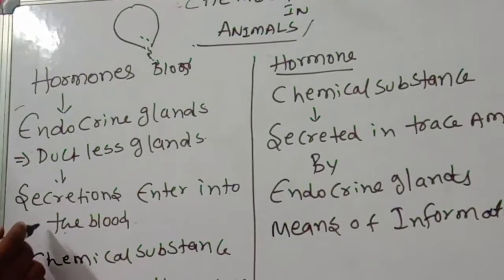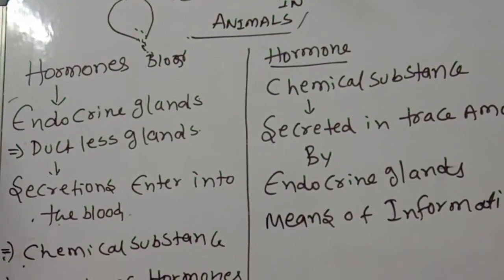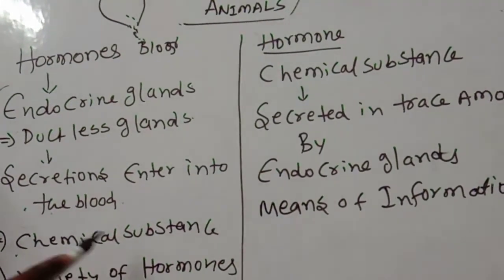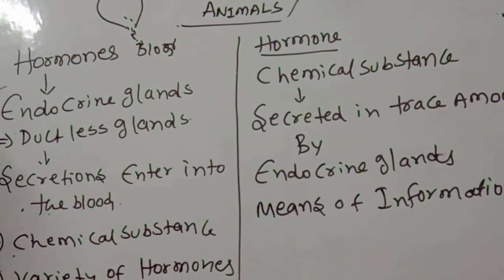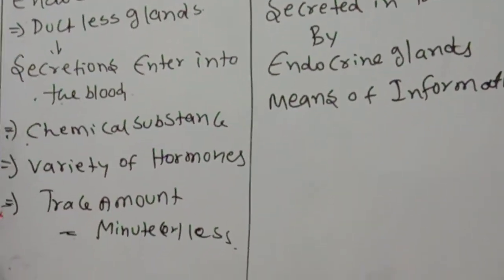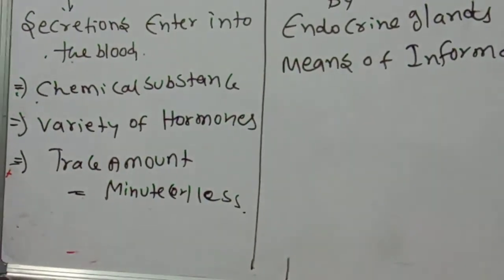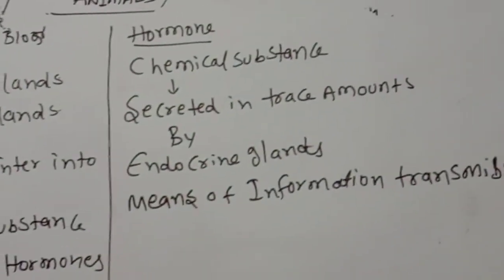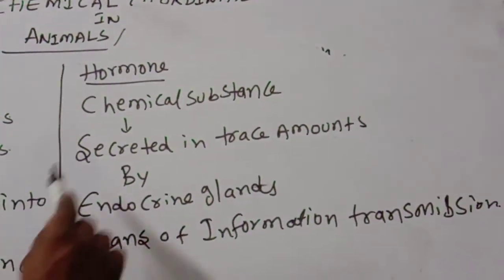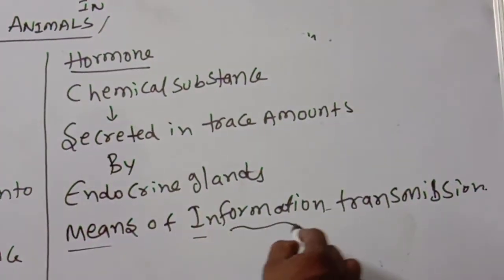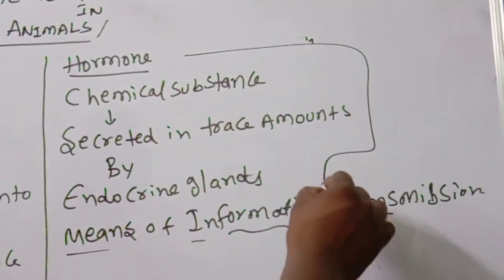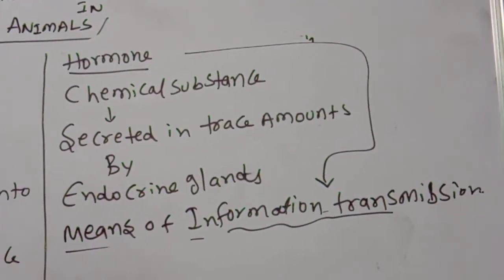They are chemical substances, a variety of them, released in very minute amounts. So how can you define hormones perfectly? It's a chemical substance secreted in trace amounts by endocrine glands, a means of information transmission. These hormones are mainly helpful for information transmission.